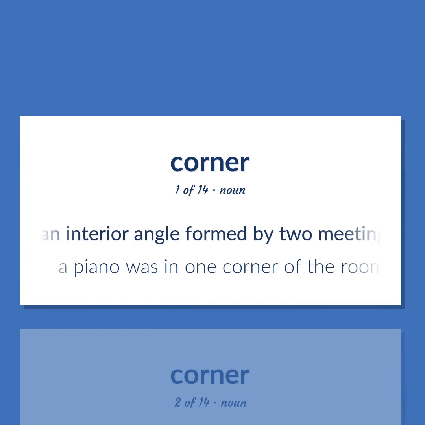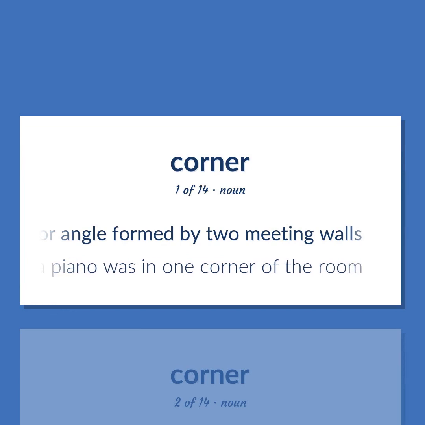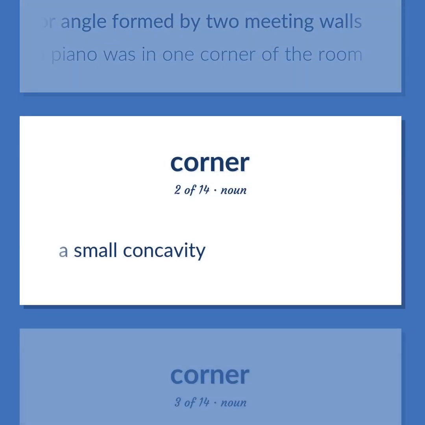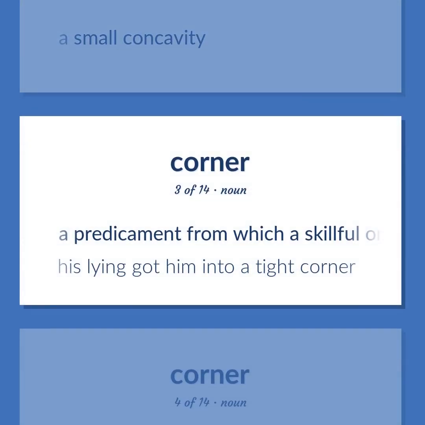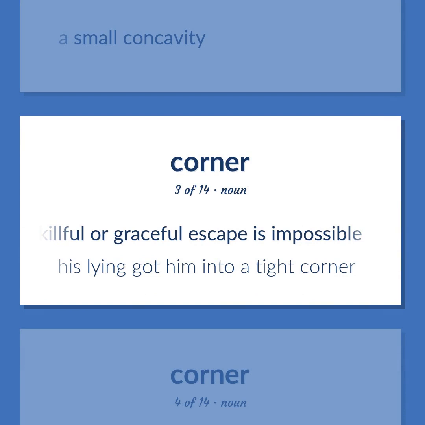An interior angle formed by two meeting walls. A piano was in one corner of the room. A small concavity. A predicament from which a skillful or graceful escape is impossible. His lying got him into a tight corner.